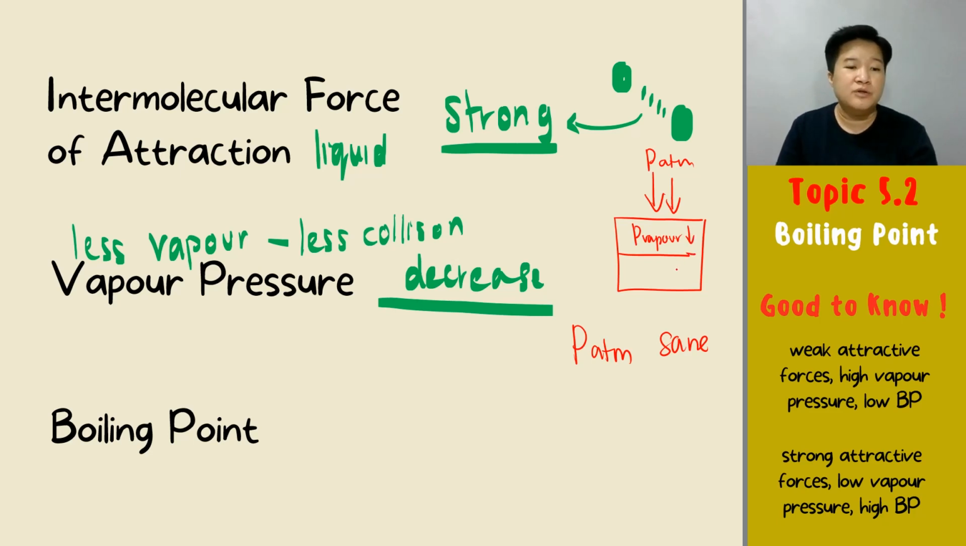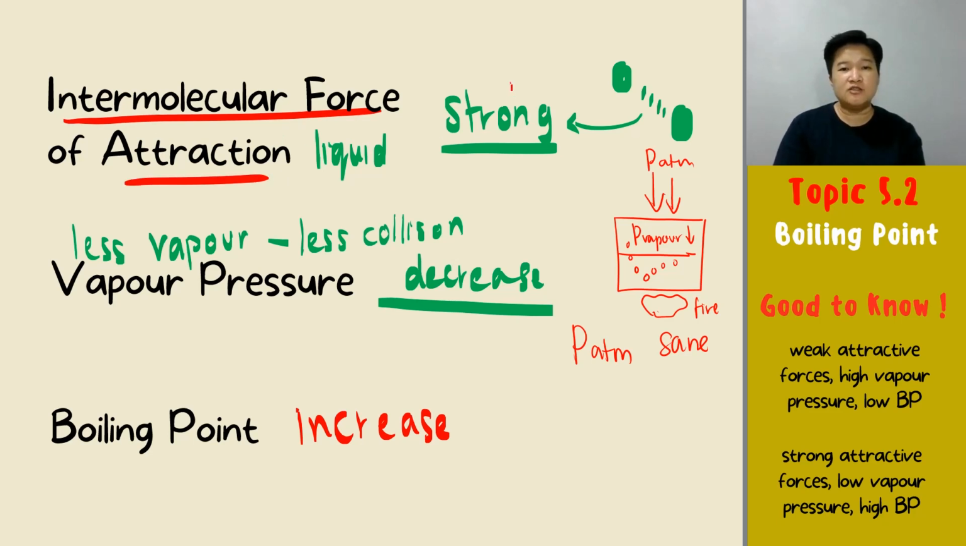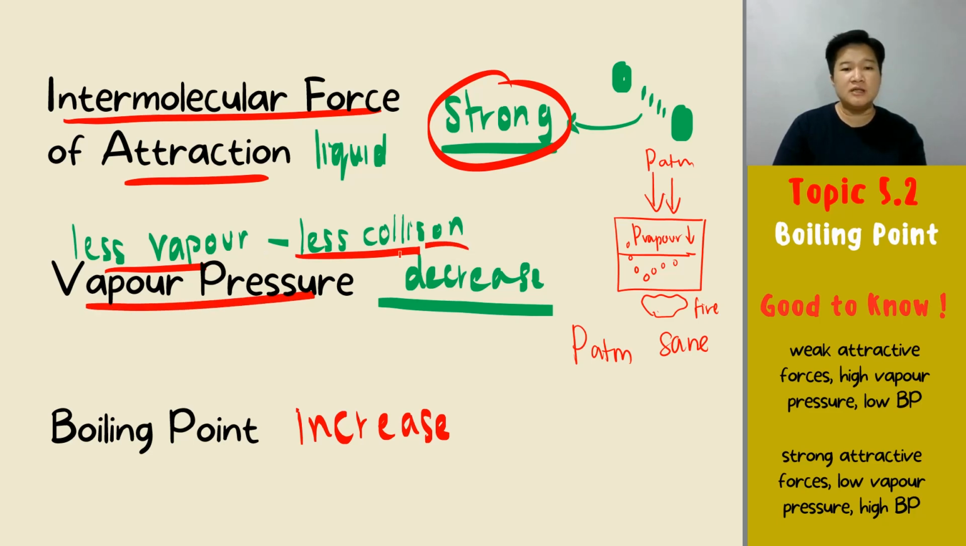So what do we need to do? You will then need to leave it on the fire source longer. So you will have your fire source over here burning. Alright, you need to leave it longer on the fire source so that more molecules from the liquid change to become vapor. Agree? Therefore, your boiling point increases. So, the relationship between them, look at it. The intermolecular force of attraction being strong means less vapor, less collision, and the vapor pressure decreases. Inversely proportional. Okay?